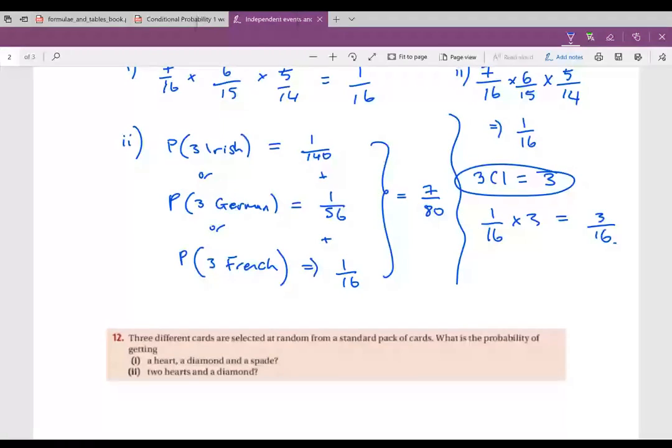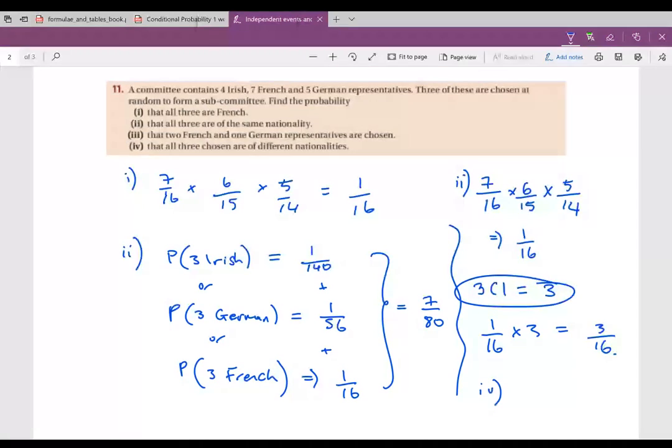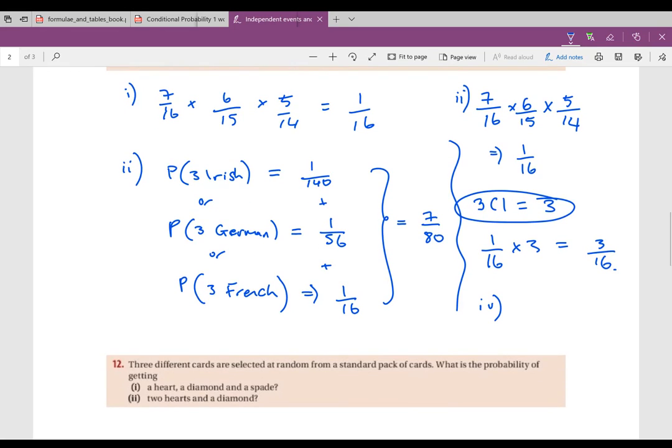And finally, I know I'm squishing in here. I didn't give myself enough room. You have that all 3 chosen are of different nationalities. So that means you are choosing 1 Irish. So let's say we pick the Irish person first. You've got 4 over 16. Then you've got 1 French, so 7 over 15 left. And then you've got 5 Germans out of the 14 left. That gives you 1 over 24.